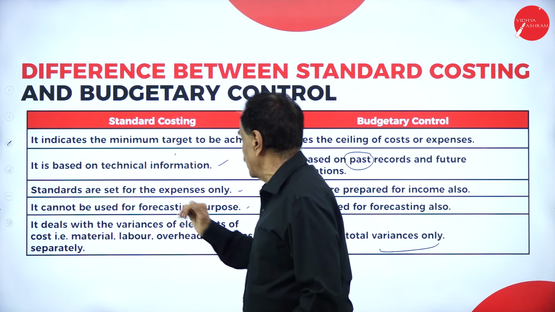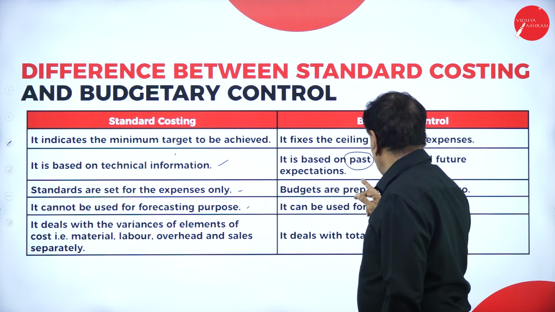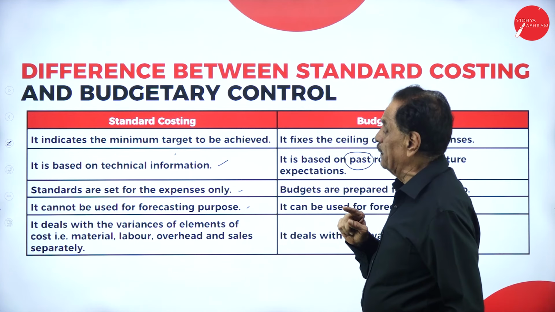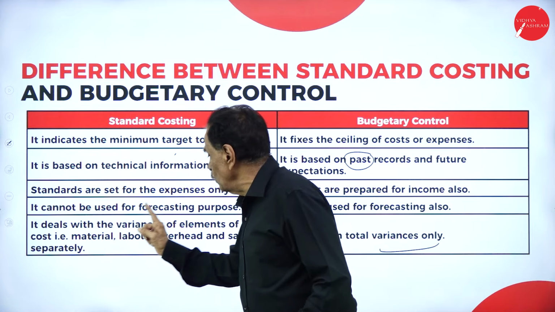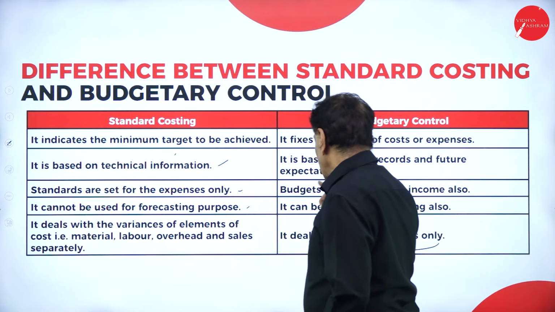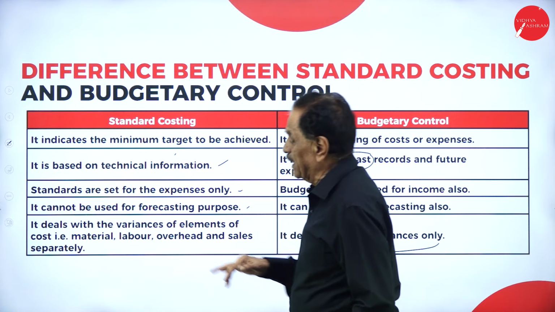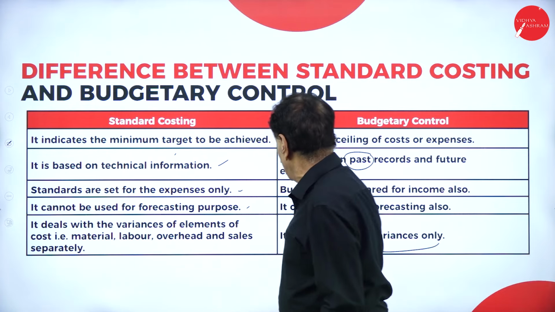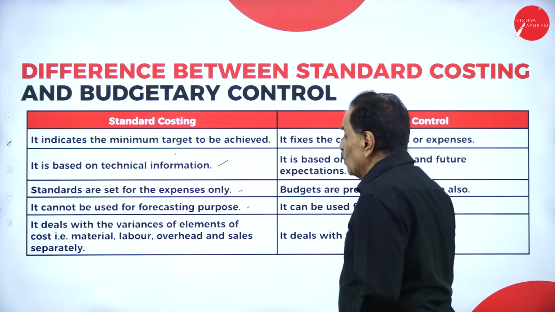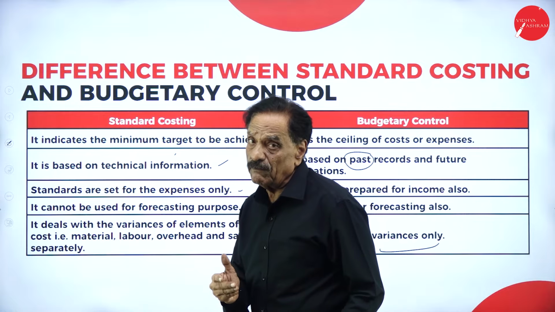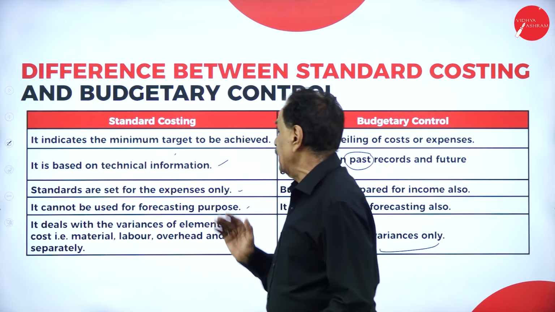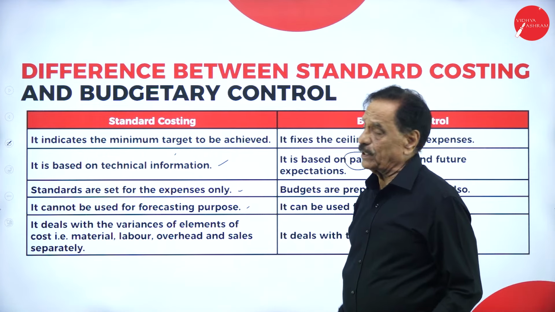Standards are set for expenses only; budgets are prepared for income as well. Standard costing cannot be used for forecasting, but budgeting can be used for forecasting. Standard costing deals with variances, while budgeting deals with only total variance. Standard costing deals with material variance, labor variance, overhead, and sales.